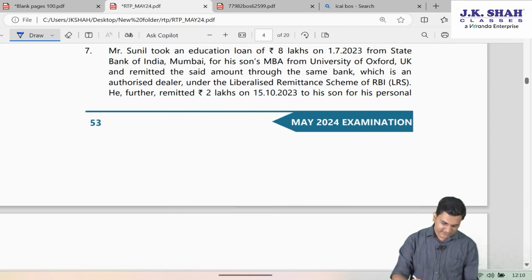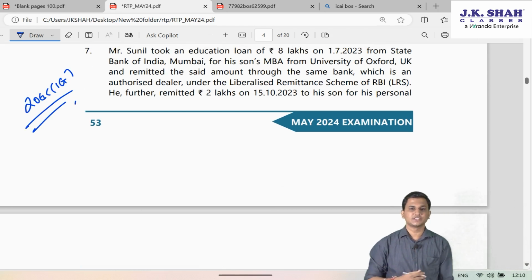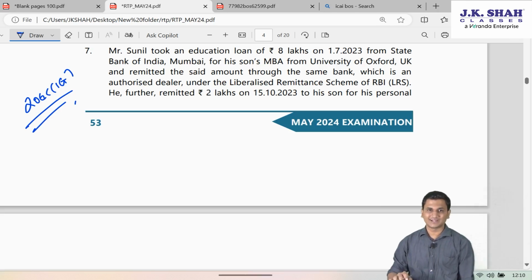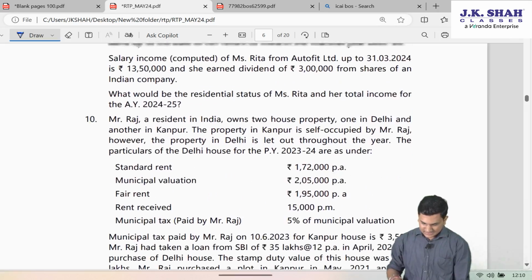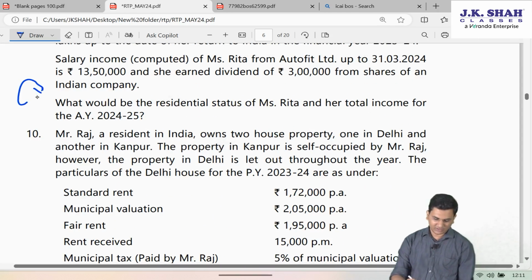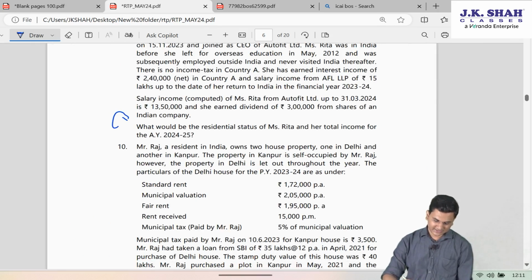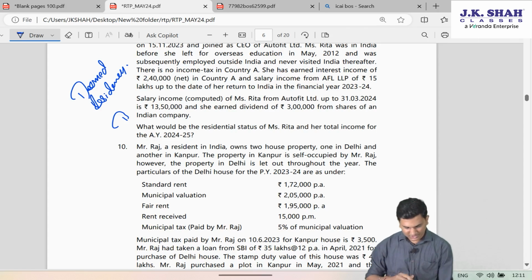Then next was this 206C subsection 1G amendment. Those rates which are changing from 1st October 23 are covered in this question. Deemed residency got covered in this question. Generally, ICAI had not asked very quality questions till now on deemed residency, but this was still a good question.